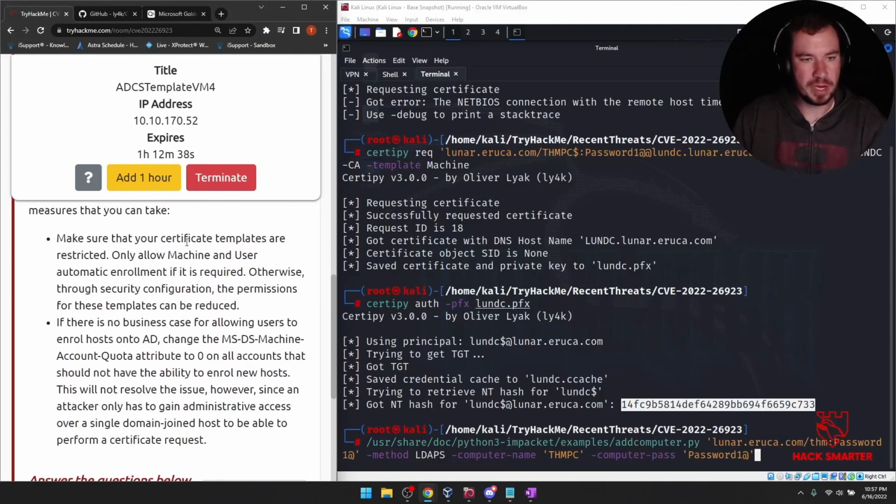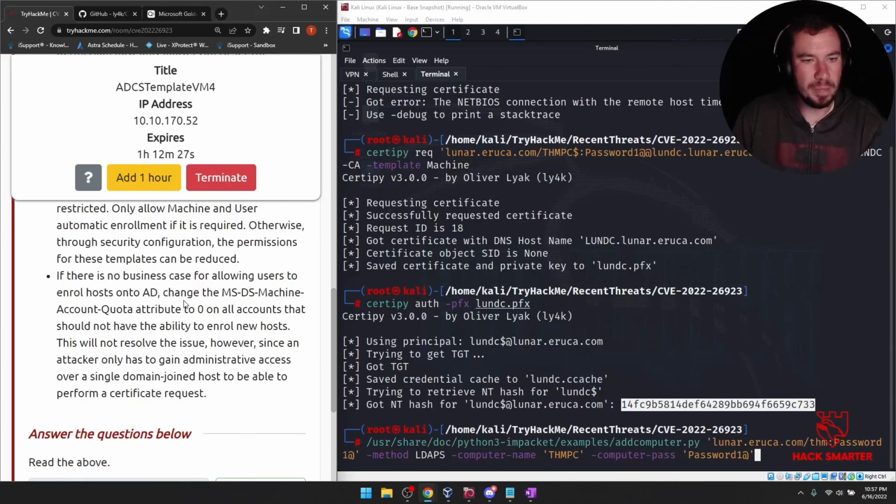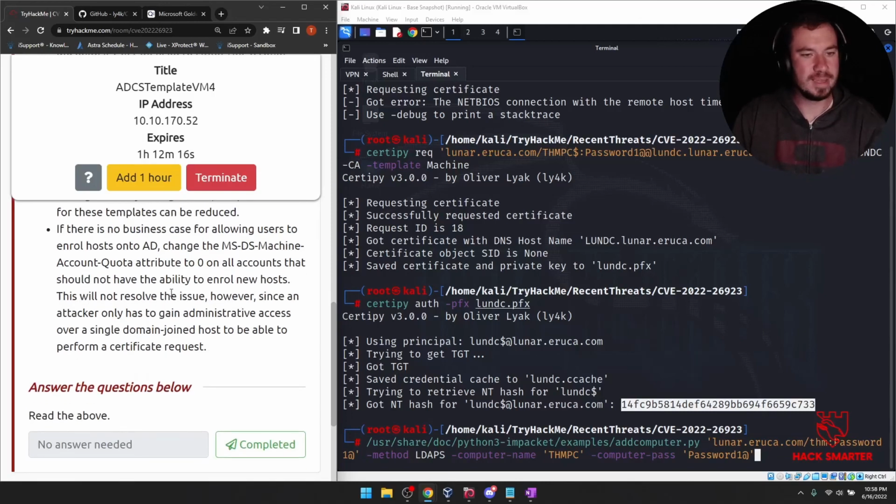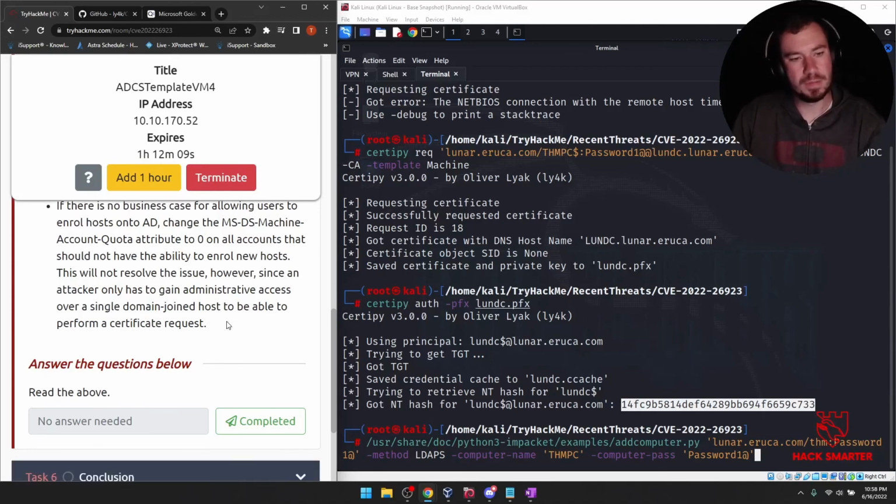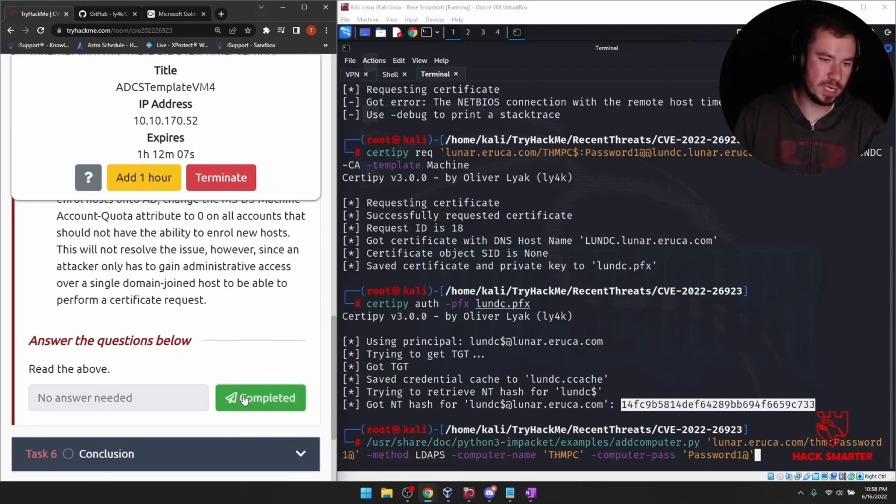Number 1, make sure that your certificate templates are restricted. Only allow machine and user automatic enrollment if it is required. Otherwise, through security configurations, the permissions for these templates can be reduced. If there is no business case for allowing users to enroll hosts onto AD, change the MS-DS-MachineAccountQuota attribute to 0 on all accounts that should not have the ability to enroll new hosts. This will not resolve the issue, however, since an attacker only has to gain admin access over a single domain join host to be able to perform a certificate request. Read the above. Done.